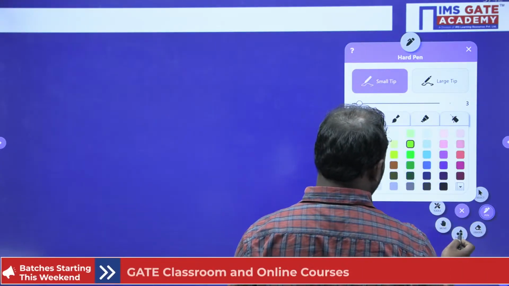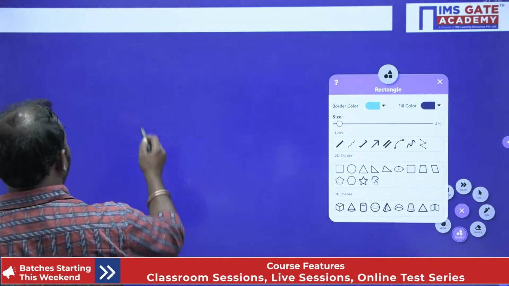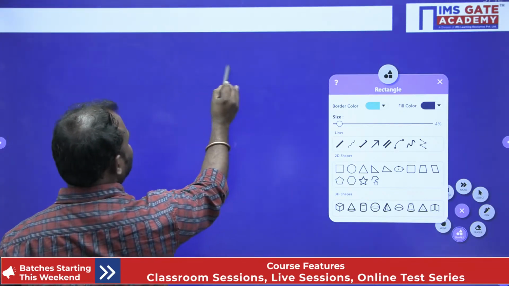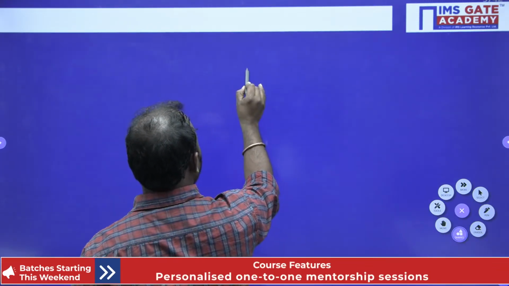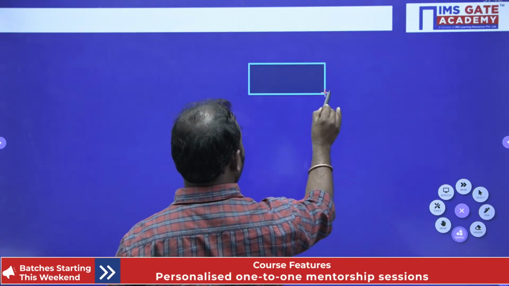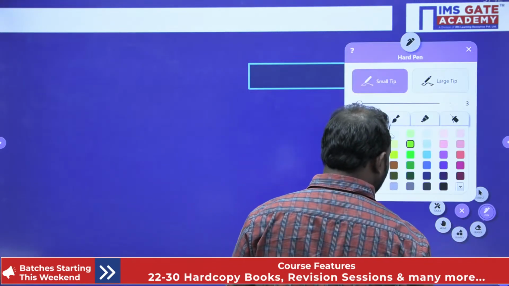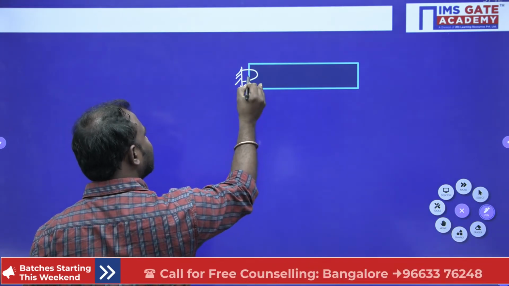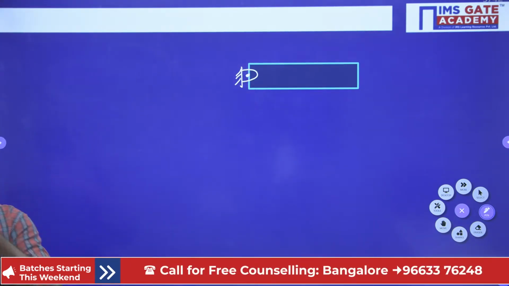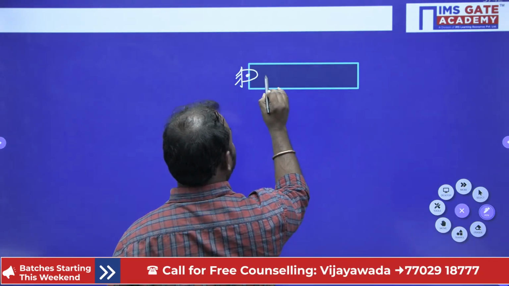Now for that I am taking a shape. Here I am taking one body, and this body is fixed here with a hinged support.